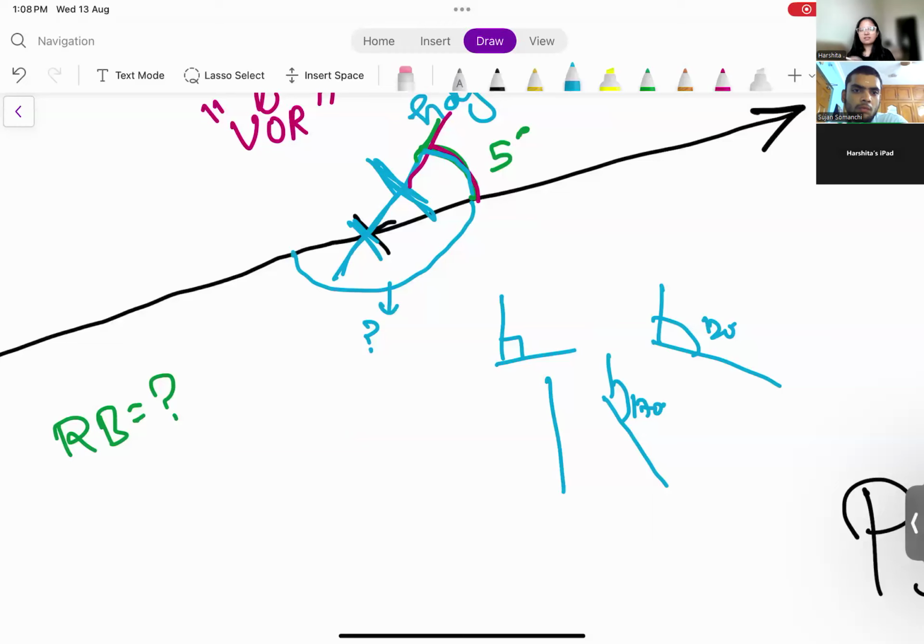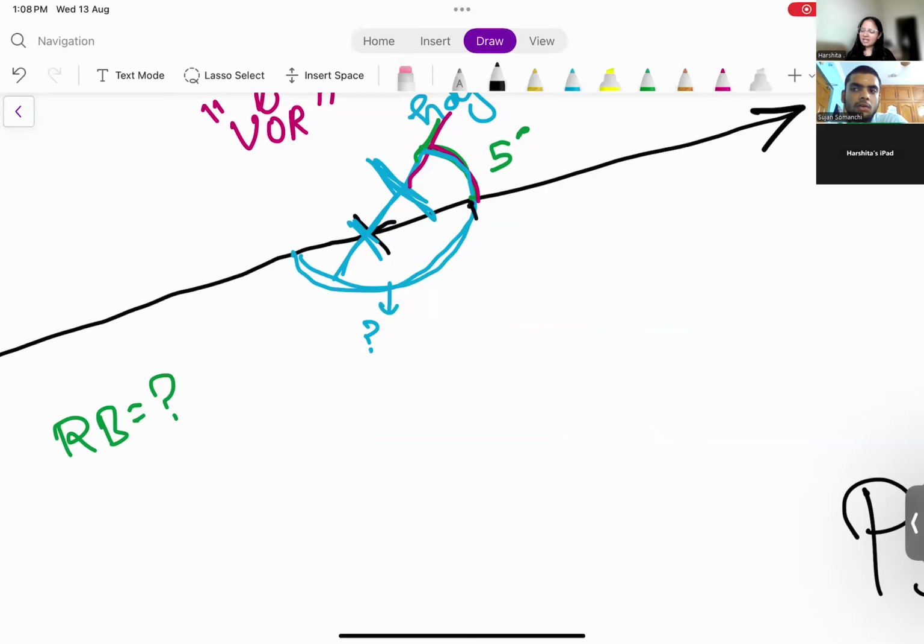What is this angle? 180. So this is 180. Why did you take so long? See, directly from this line to this line is 180, and this is 5 degrees. So as a whole it will be 180 plus 5.